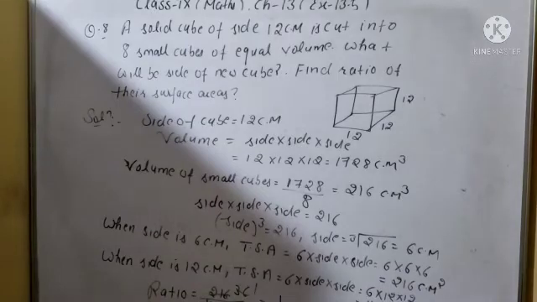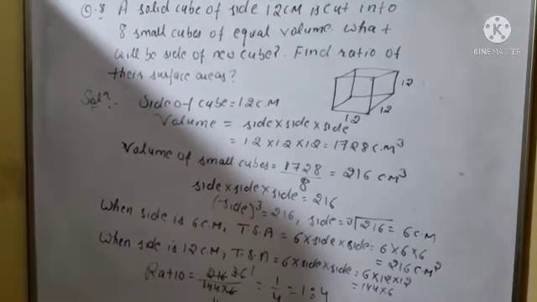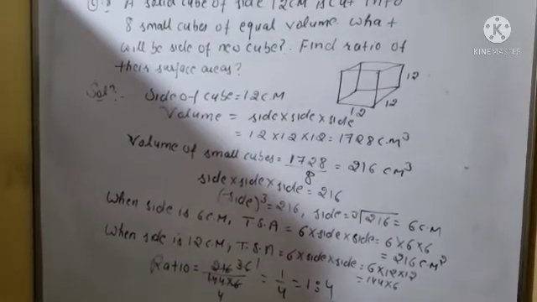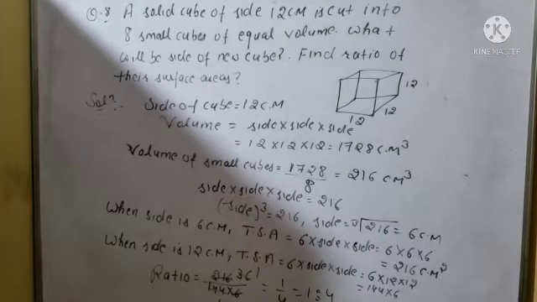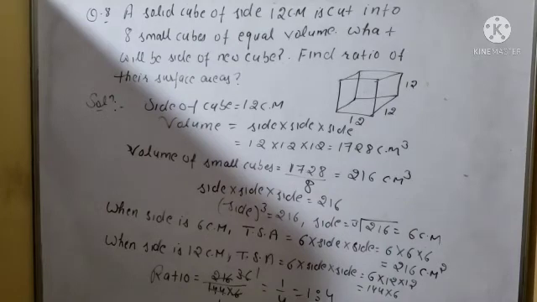Clear? So in this question, what will you do? It's not visible, the ratio. So wait a minute. Okay, what is given? A solid cube is given whose side is 12 centimeters and is cut into 8 small cubes of equal volume. What will be the side of the new cube? Find the ratio of their surface area also.